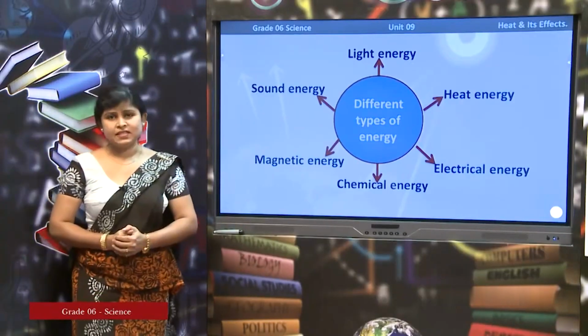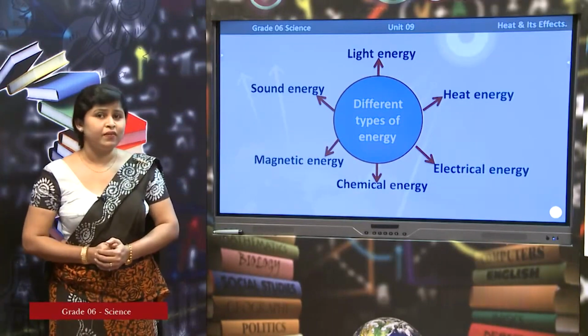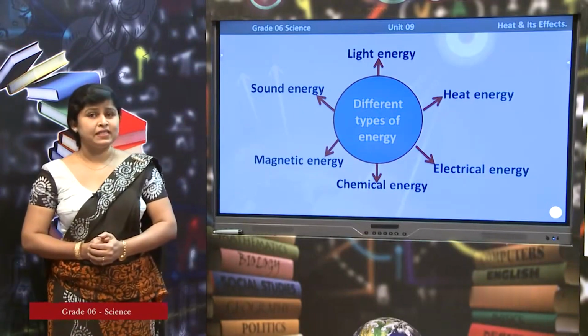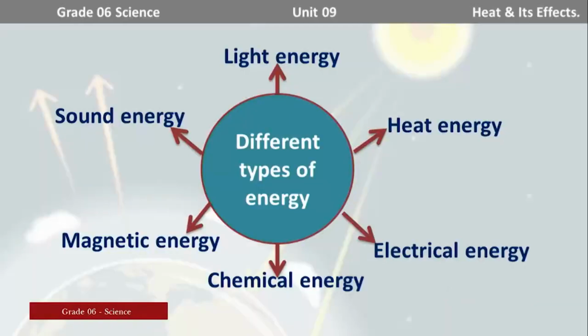Right. In a previous lesson, you have learnt about different types of energy. What do you mean by an energy? An energy does not have a mass and it does not occupy a space. There are different types of energy. Now, I am going to summarize that. Light energy, sound energy, magnetic energy, chemical energy, electrical energy and heat energy. Then out of these energy types, we are going to talk about heat energy.